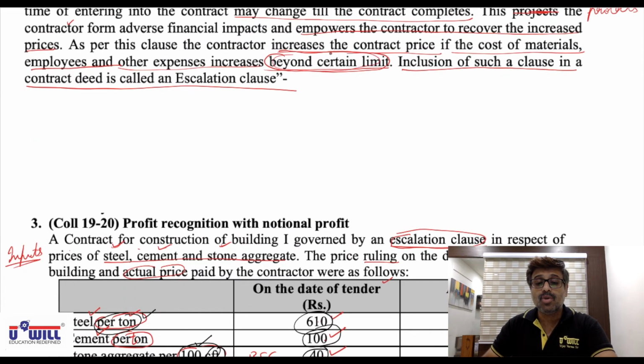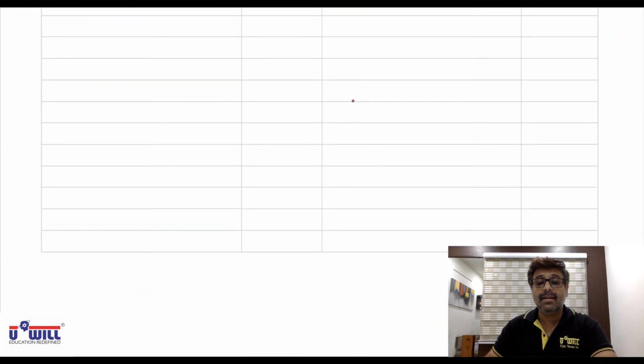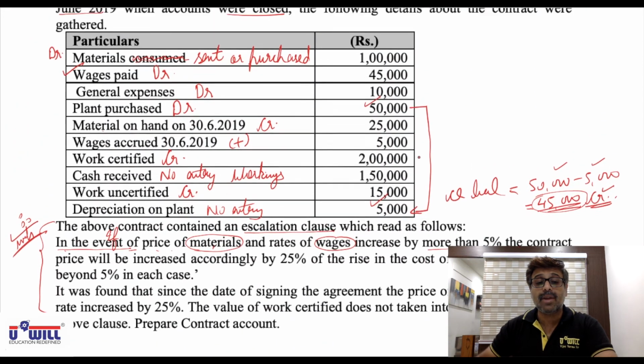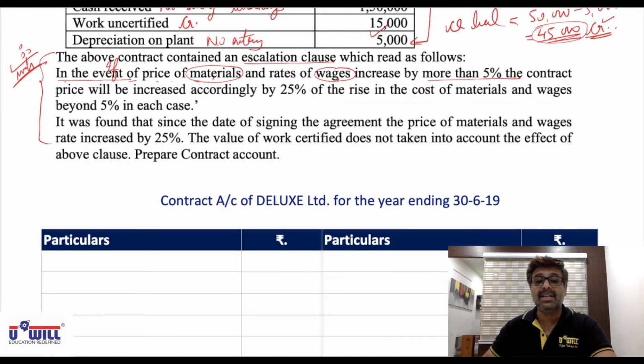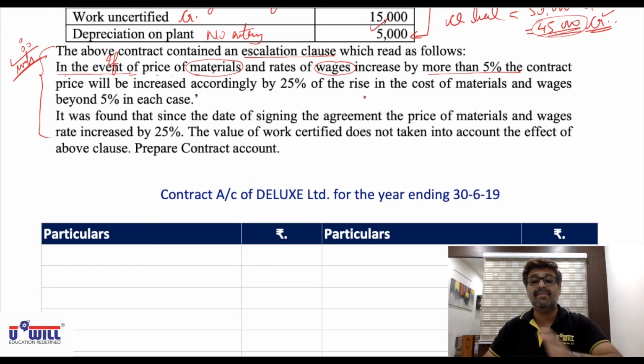right? So here the contractor has agreed that up to 5% he will not increase the contract price. If the price of materials and rate of wages increase up to 5%, he will not make any change in the contract price. But if the price of materials and wages increase by more than 5%, then only the escalation clause will apply. Then the contract price will be increased accordingly by 25%. 25% means the full increase will not be done.